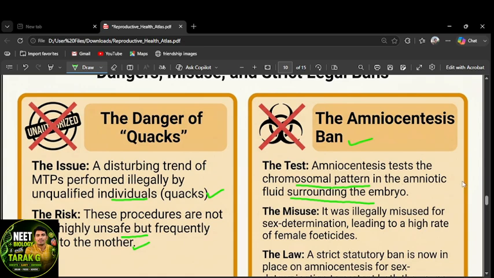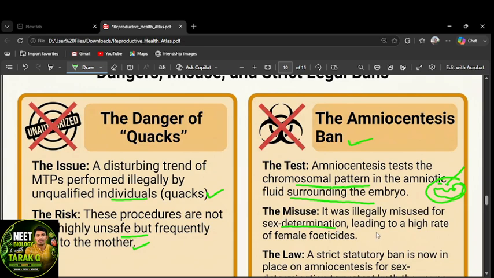In the mother's womb, the infant is there, and surrounding cells mix into the amniotic fluid. With a syringe you take the fluid and check the pattern of chromosomes. Then you can find whether the child is growing disease-free, free from any chromosomal disorders. But that same thing is illegally misused for sex determination.